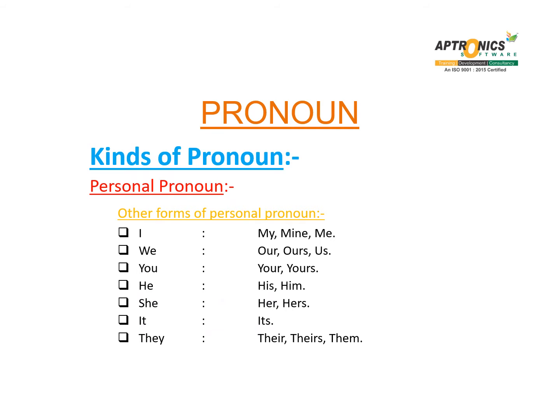Let's see other forms of personal pronoun. For I: my, mine, me. For we: our, ours, us. You, your, yours. He, his, him. She, her, hers. It, its. For they: their, theirs, them.